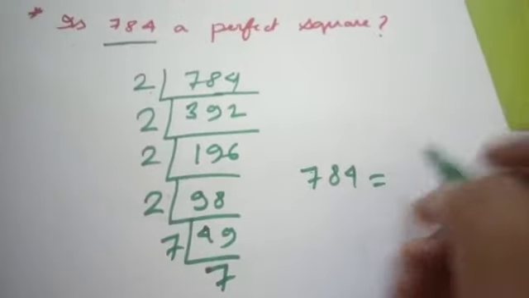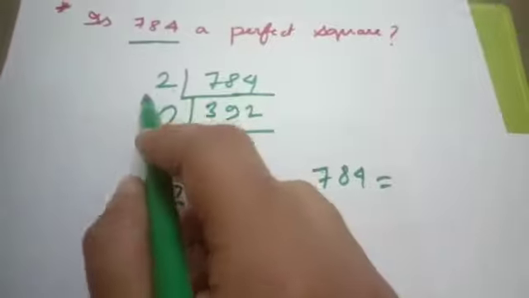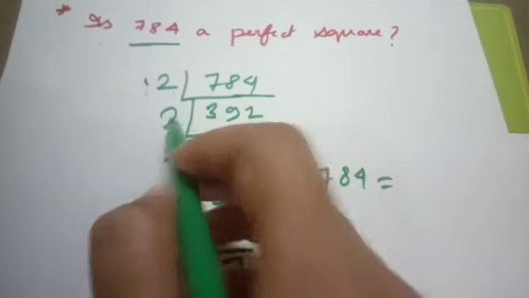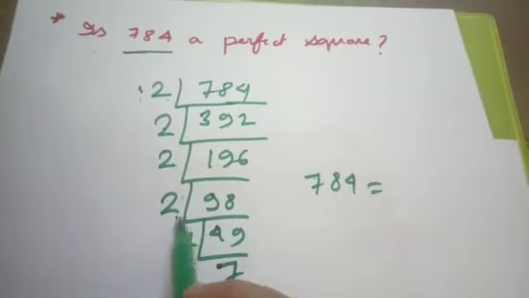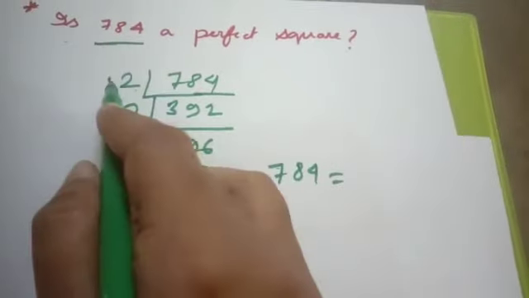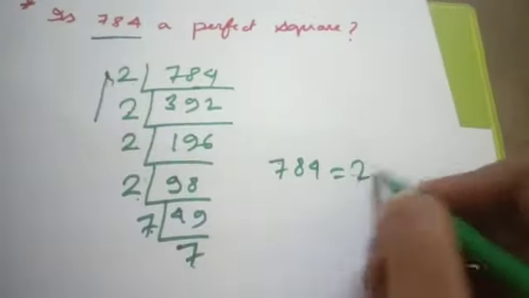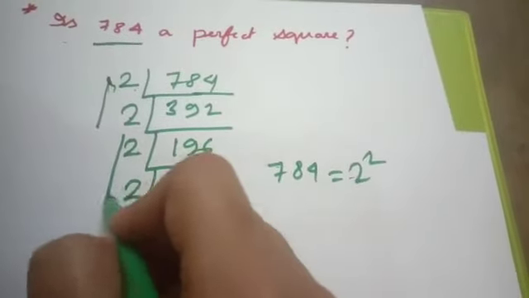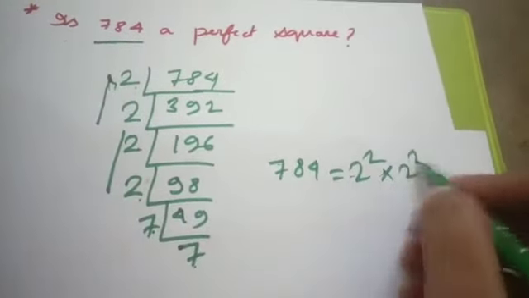784 equal to 2 into 2 into 2 into 2 into 7 into 7. There are 2 2's, so we write 2 square. There are 2 2's, so we write 2 square.